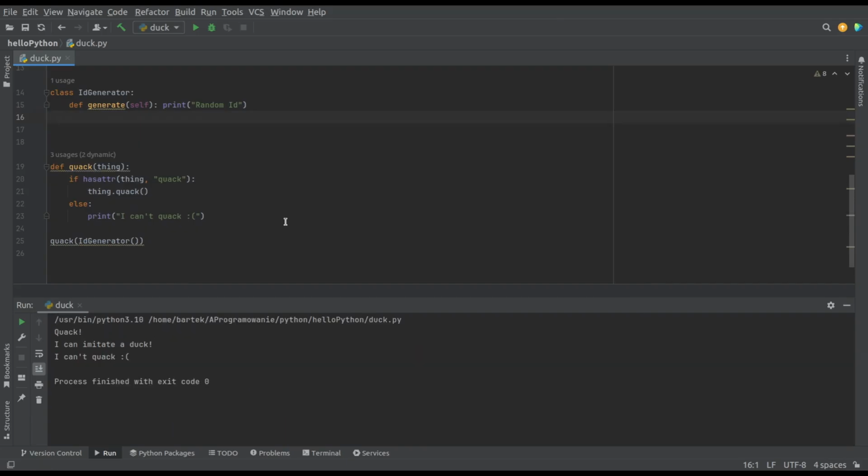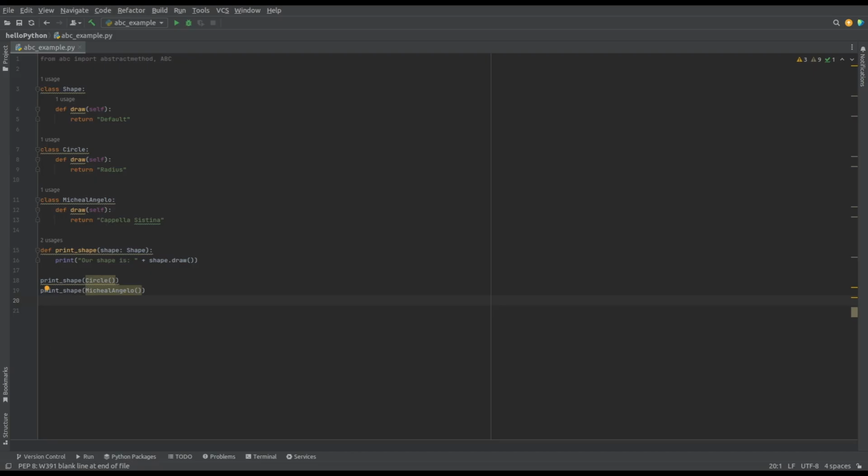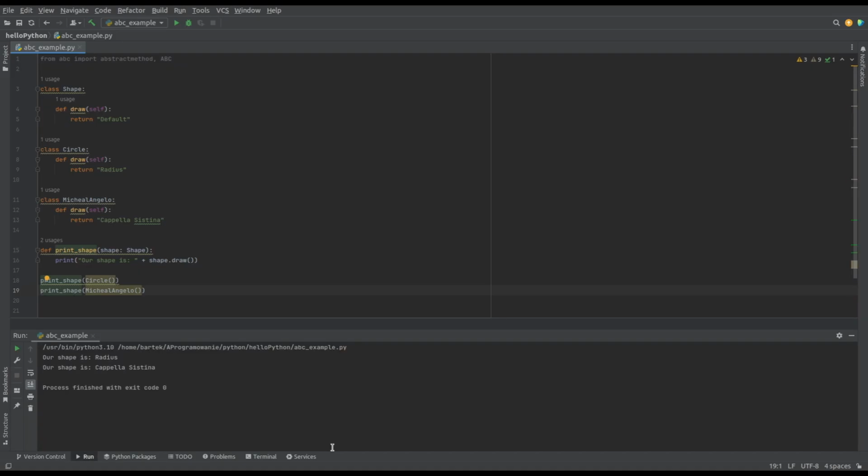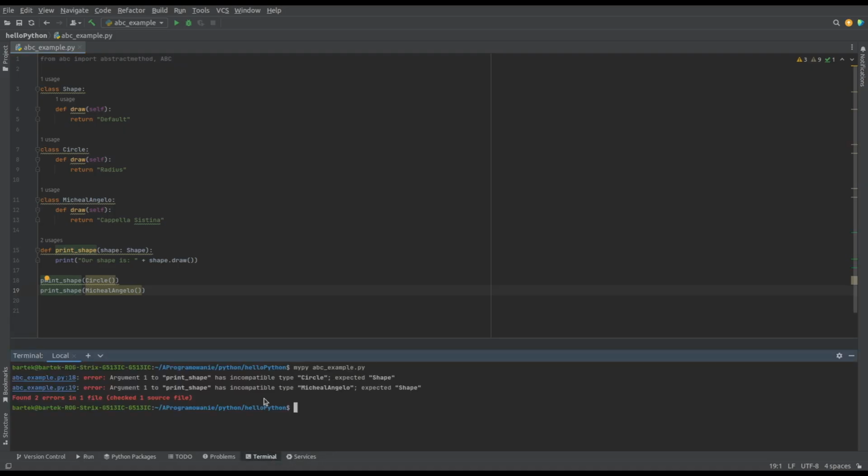Now let's move on to something a bit more advanced. An ABC, or abstract base class, is similar to an abstract class in Java. Let's explore how it works using some examples. Here we're using duck typing again. At runtime everything works fine, but the type checker shows an error. Let's fix the type checker.